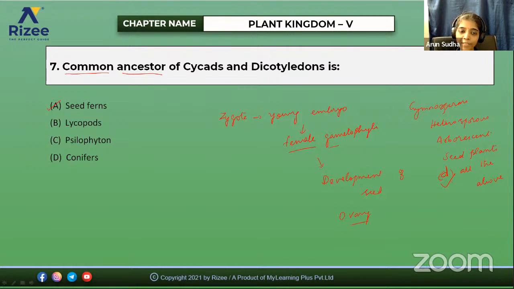Now we can differentiate between these plants based on their different characteristics, and you can answer any type of question. Make a table, writing the characteristic features under each category, so that it will be easy to study. Also be clear on the examples that come under the different categories, so that you can answer any type of question.